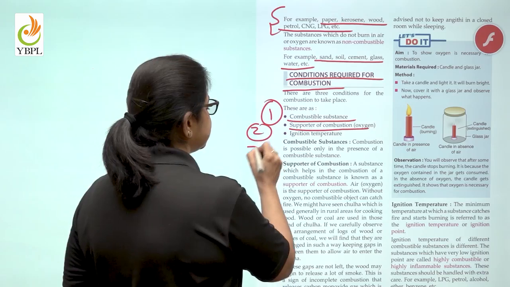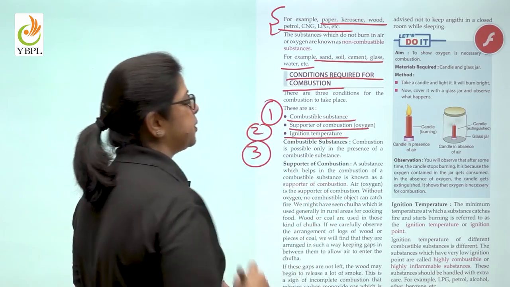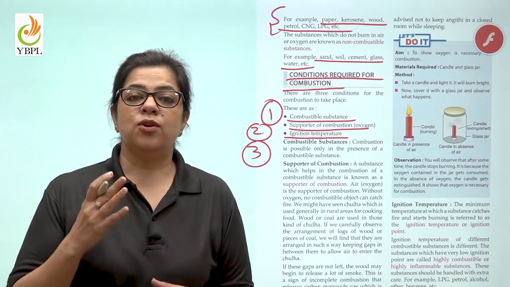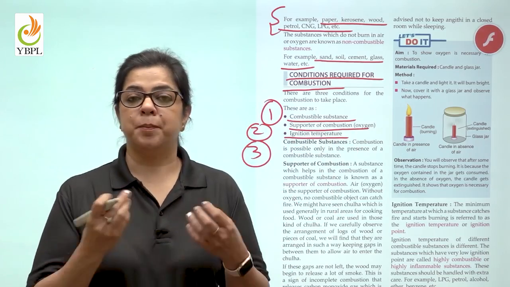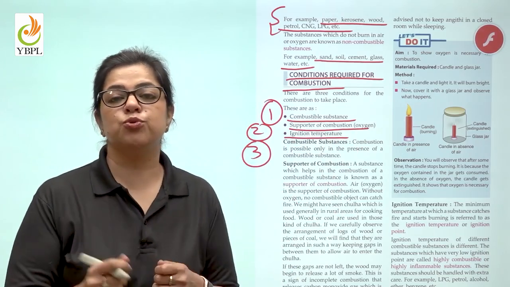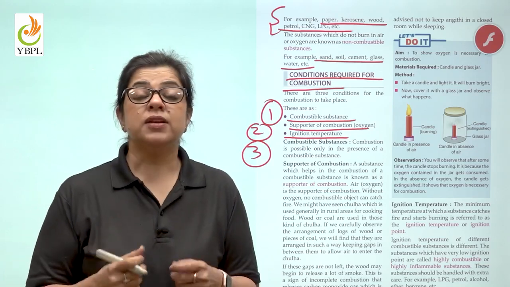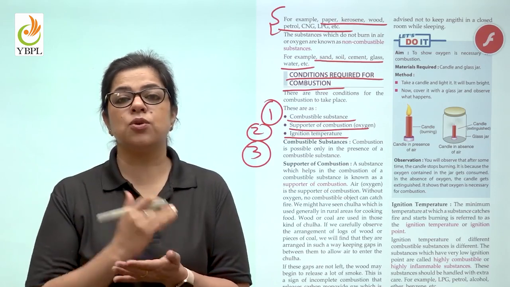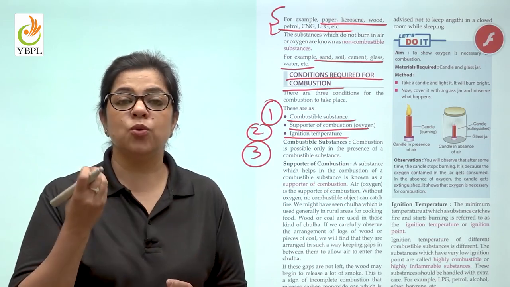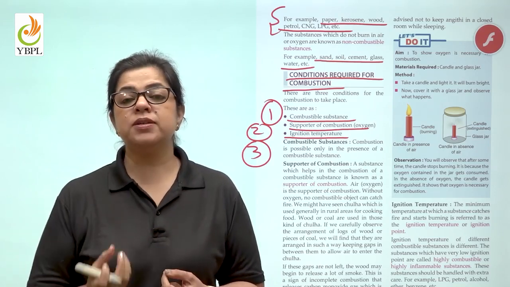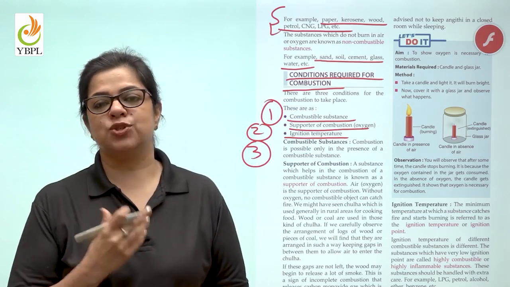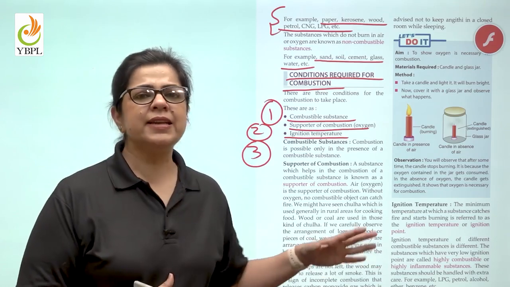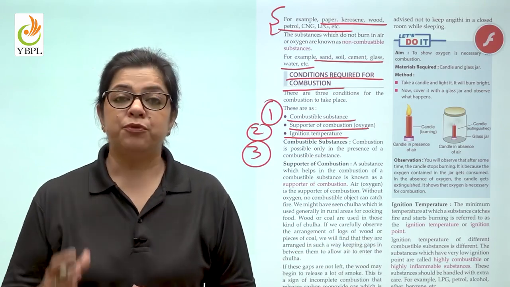The third is the ignition temperature. What is ignition temperature? Now, in order to light a paper, I will have to use a matchstick. Children, I will bring the matchstick in close contact with the paper. That is the only time the paper is going to heat up to its ignition temperature. We will understand more about it a little later in the chapter. But before that,